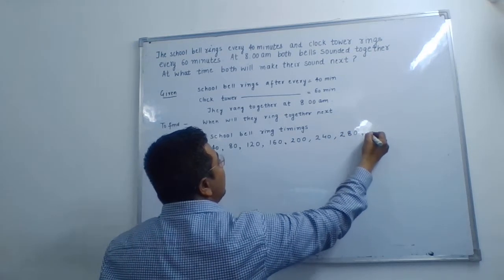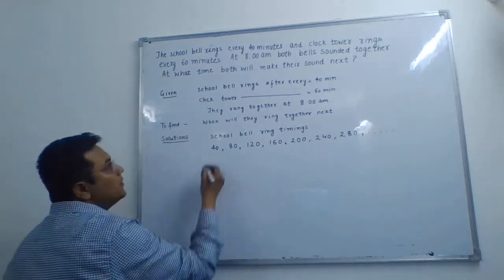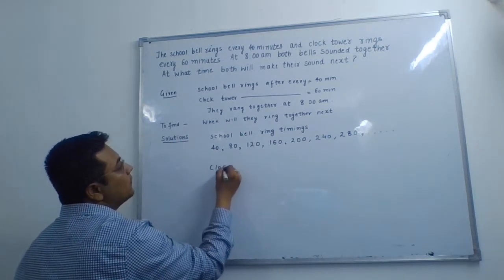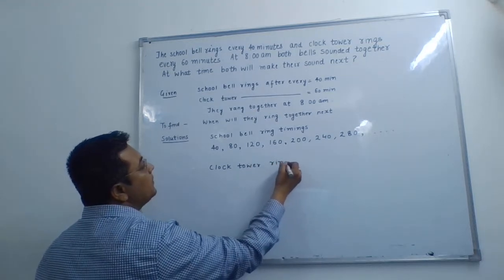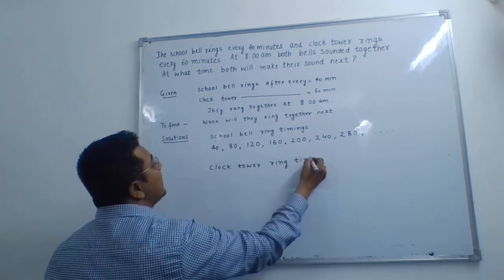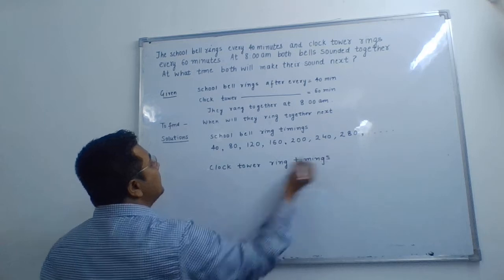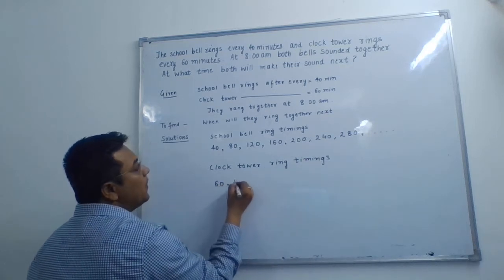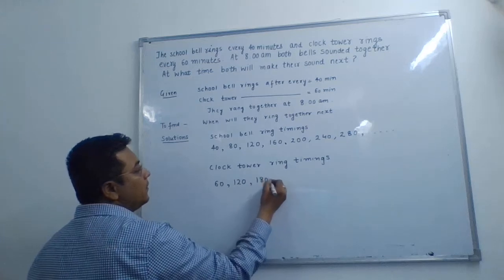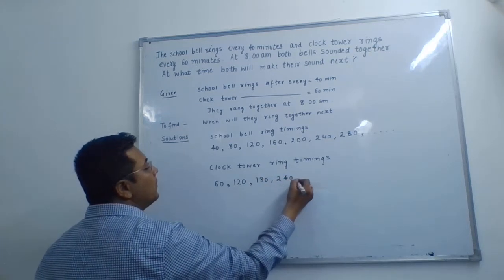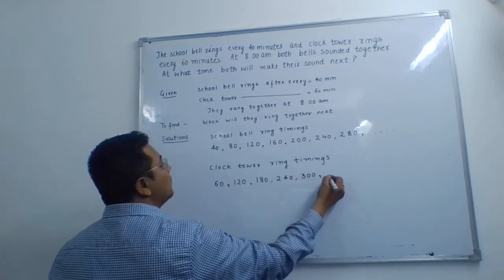280 and so on. Similarly, the clock tower ring timings will be 60, then 120, multiples of 60, 180, 240, 300 and so on.